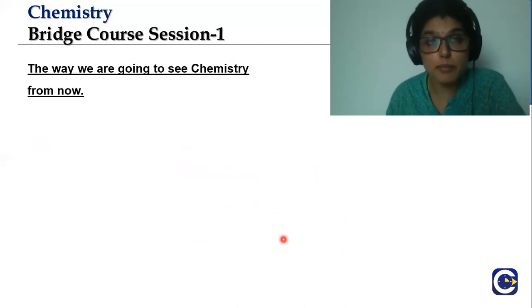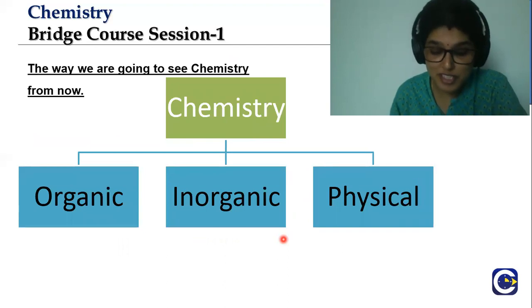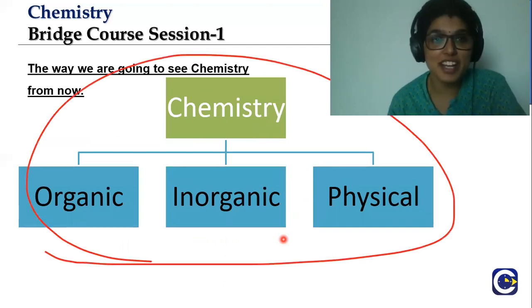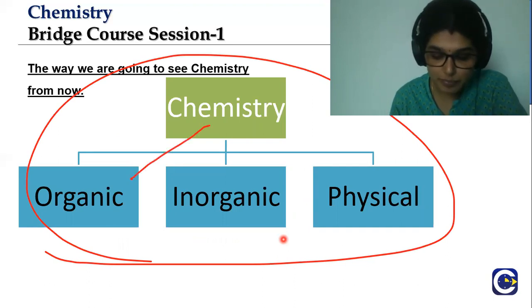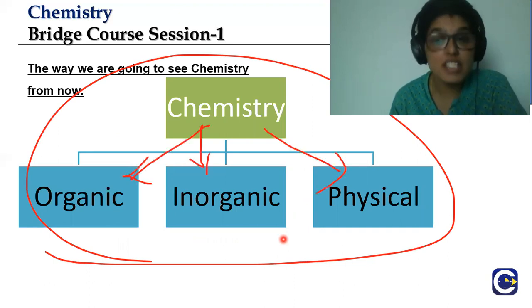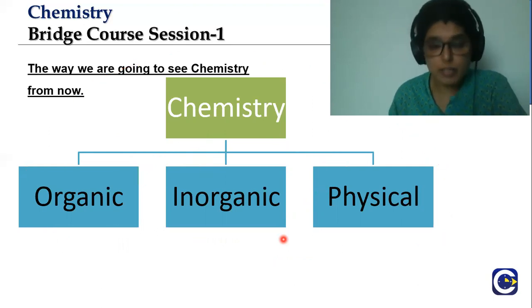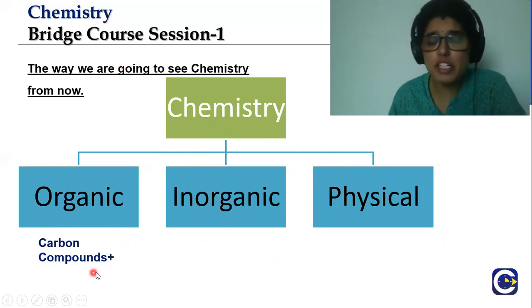Now, from the 11th standard onwards, you are going to be looking at chemistry in a different way. You are going to look at chemistry as organic, inorganic, and physical. In organic, you'll be learning about carbon compounds. So far you learned the valency of carbon, alcohols, and carboxylic acids.